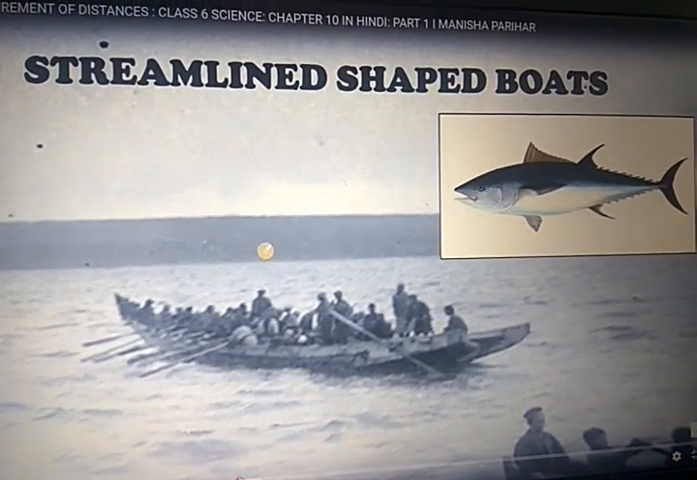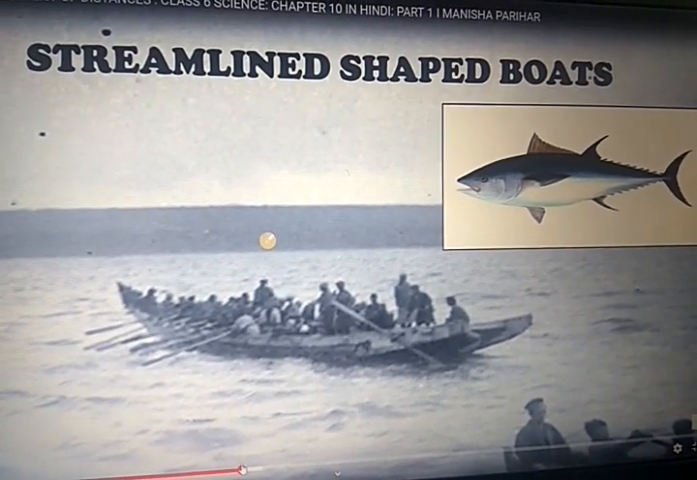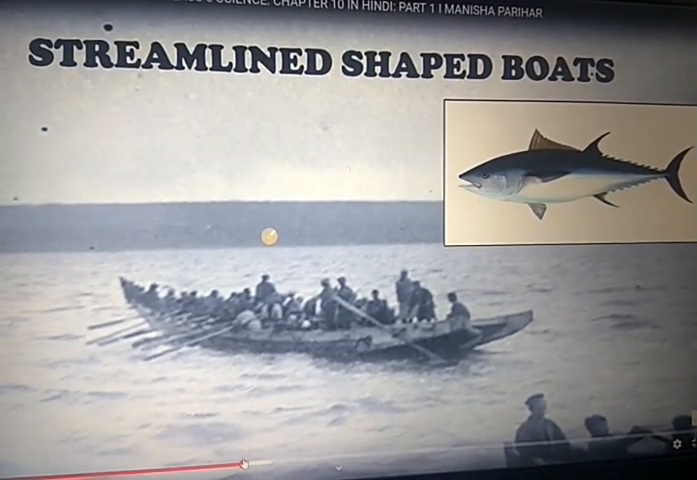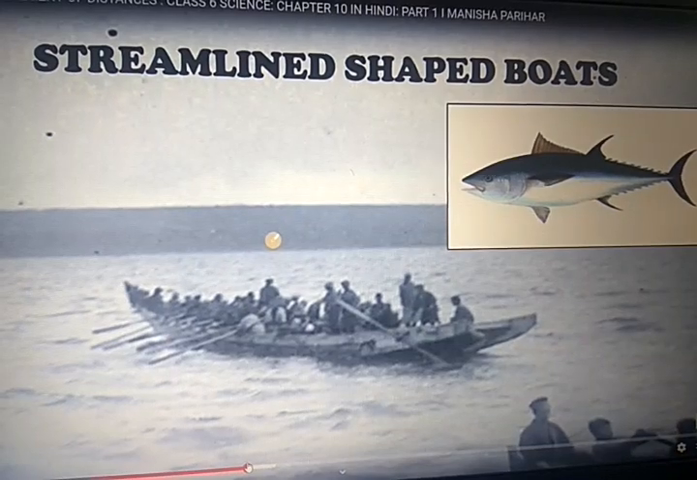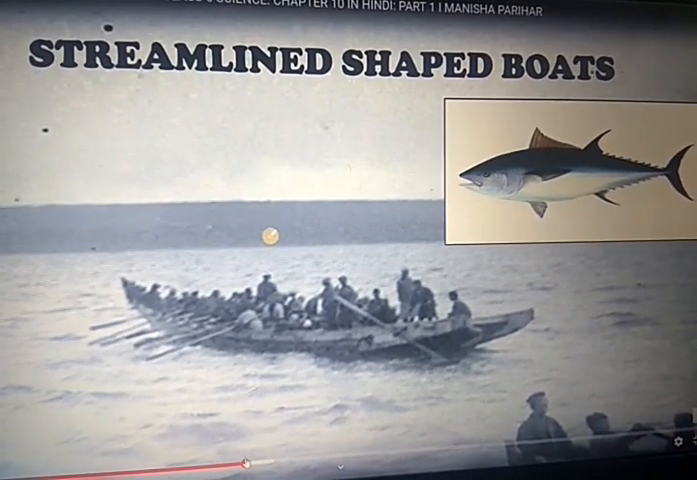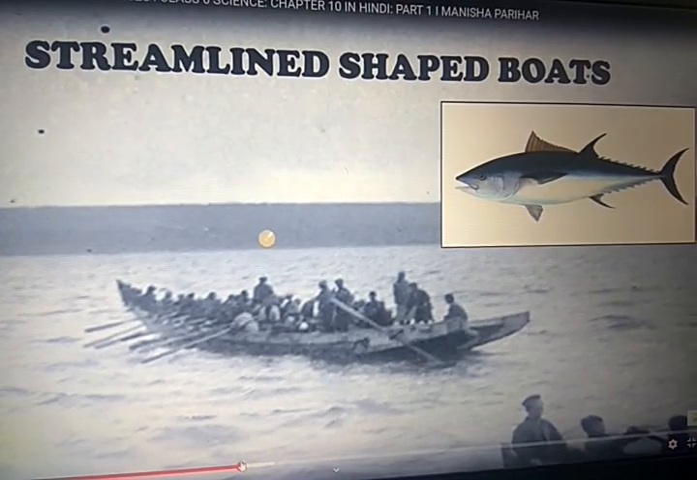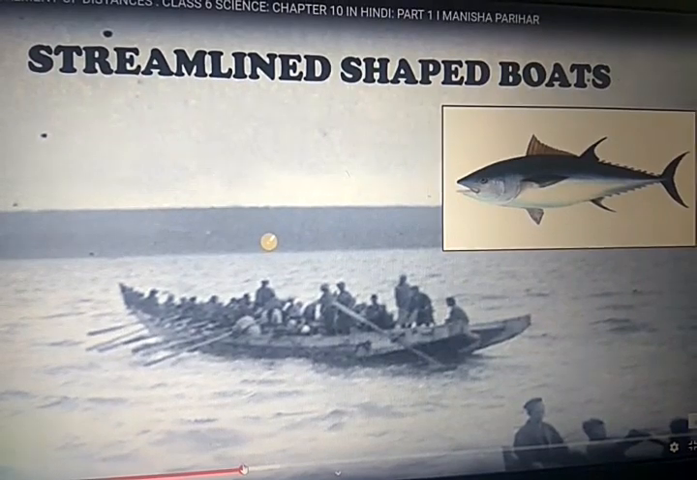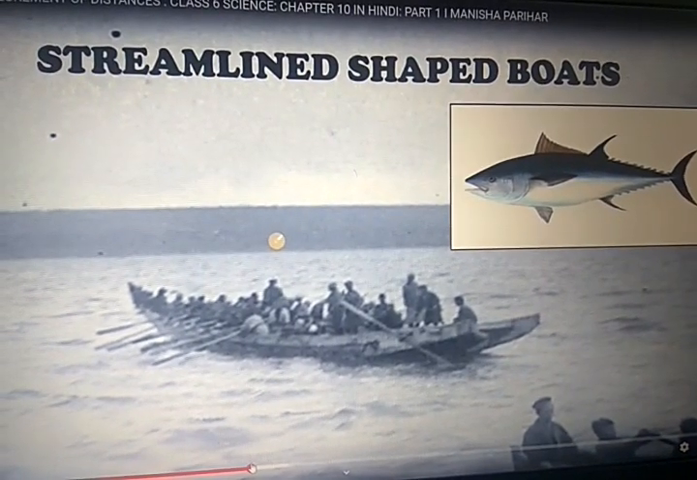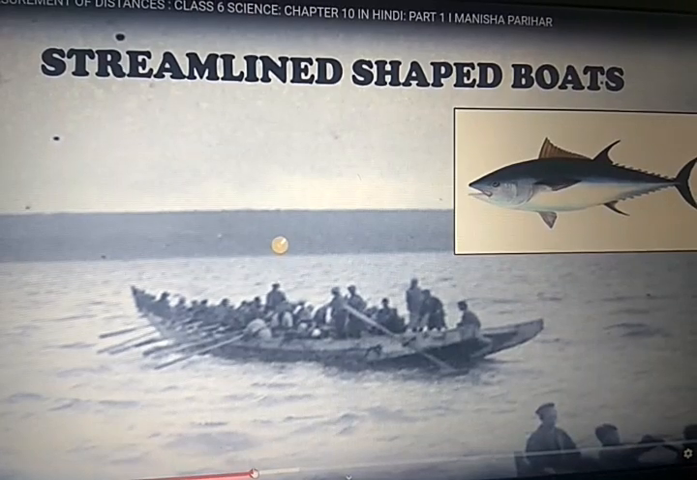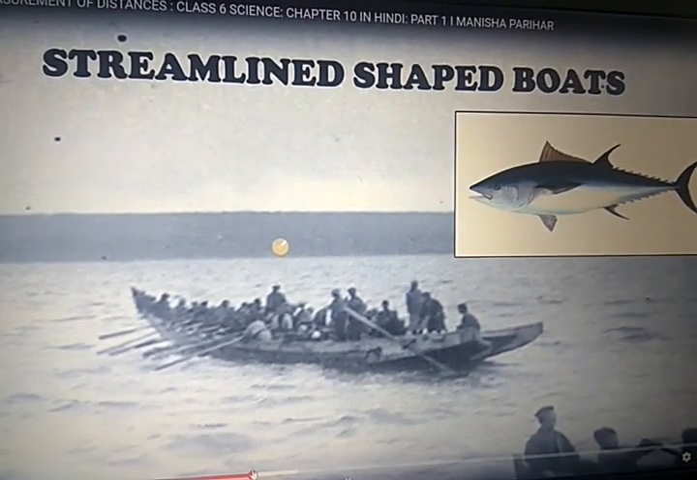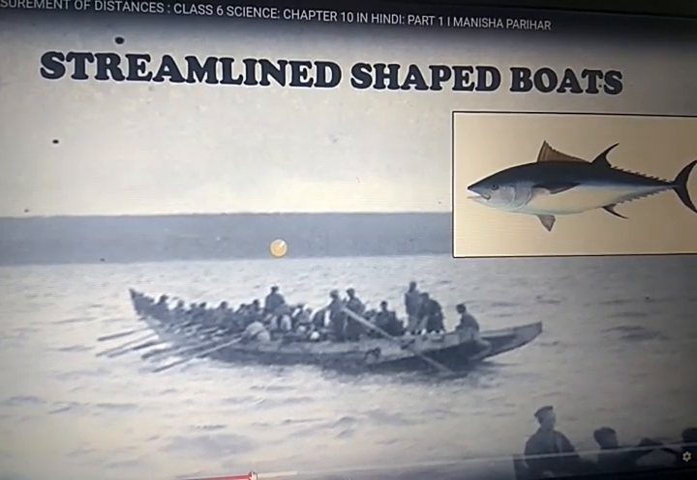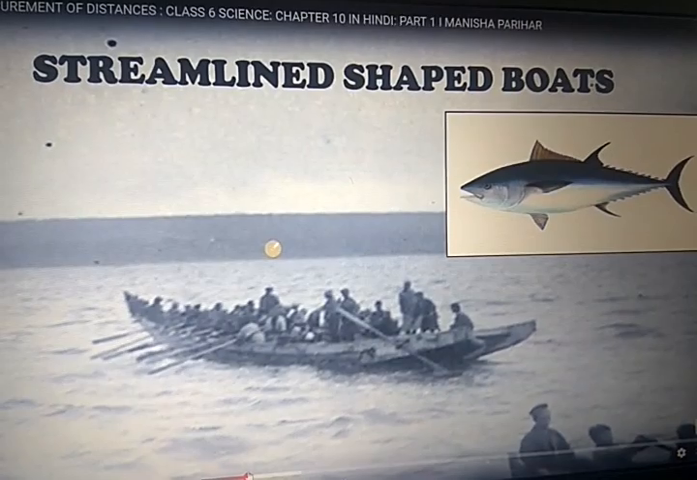Now here people thought, first of all they prepared a flat surface device which floats on the water, but it was not so speedy. So they thought that fish swim easily in the water, and their shape is a streamline shape, right? So they prepared a boat which is streamline shape like a fish. So the speed of the boat became very easy and comfortable, and their transportation became fast.